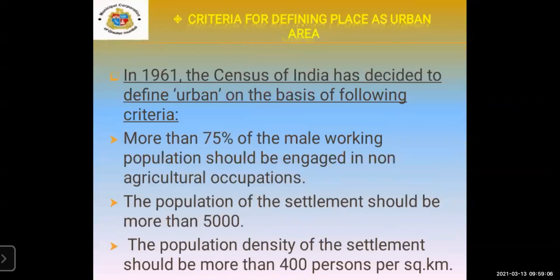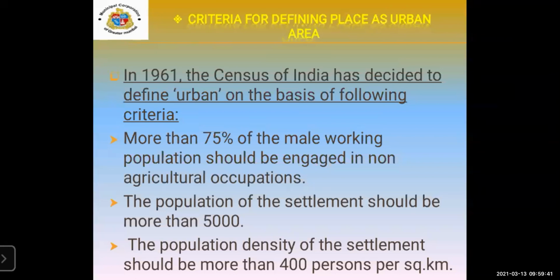Next, now there are some criteria. You have to keep these criteria in mind, because for question answers, and for a 1 mark fill in the blank, this question may come. For example, in 1961 the census of India decided, to decide whether a city is urban or not, firstly we should have some criteria.